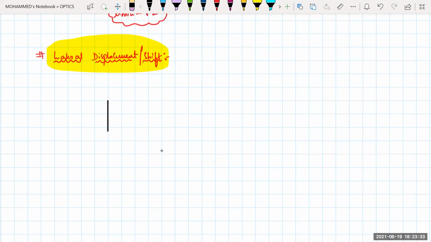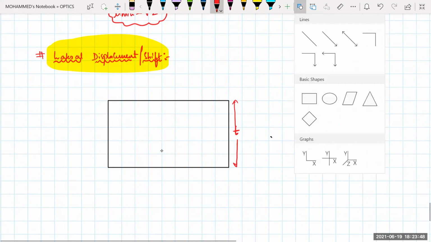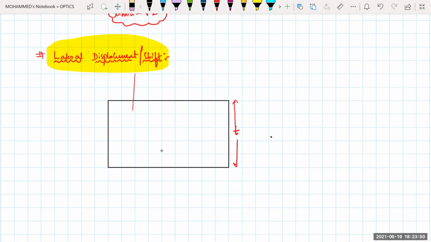Say for example, this is some slab, and the thickness of this slab is T. T is the thickness of this one. Okay, and a ray of light is being incident on this one. This is, say for example, a normal. A ray of light is being incident on this one from rarer medium like this.